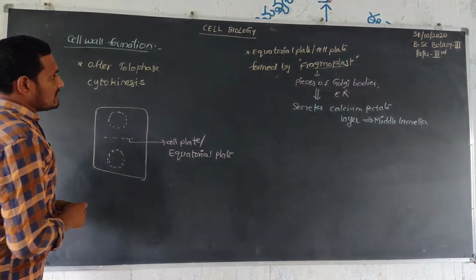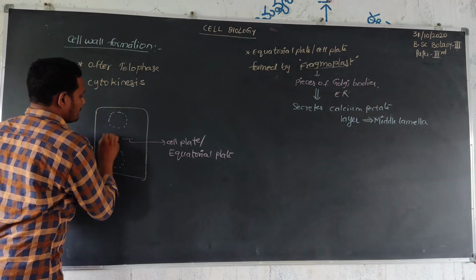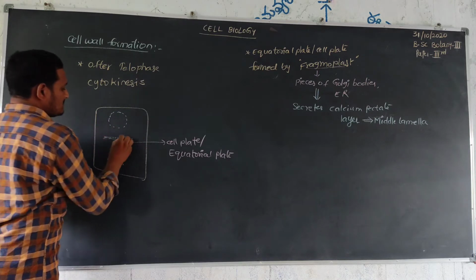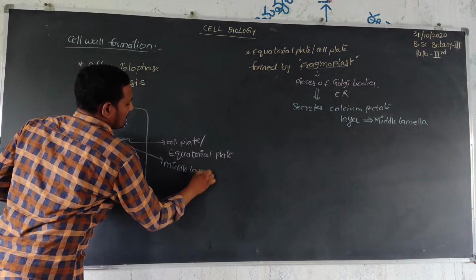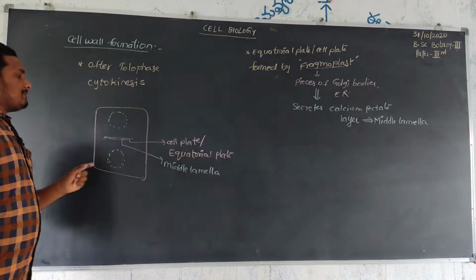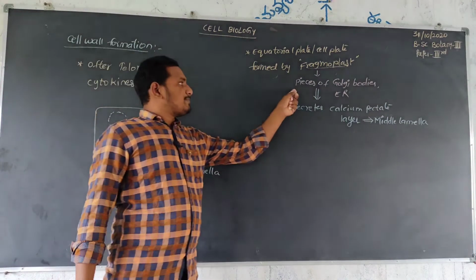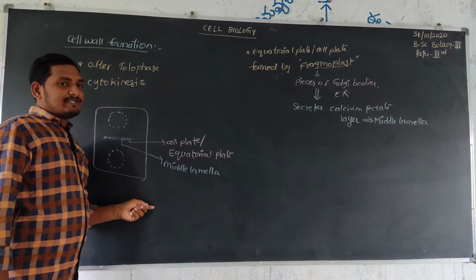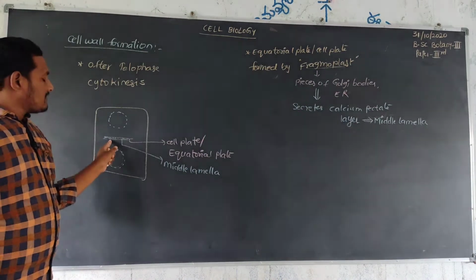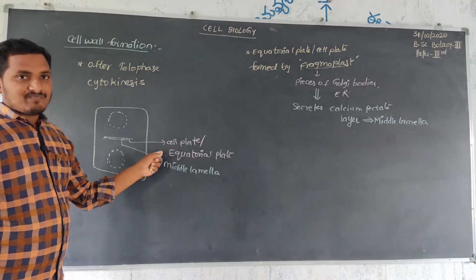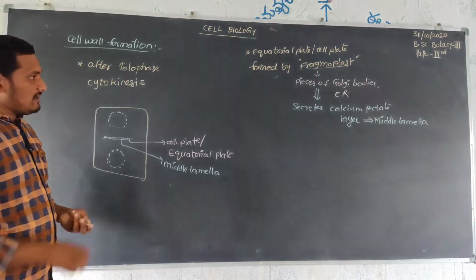So, this cell plate is generally replaced by the middle lamella. Middle lamella means the equatorial plate changes into middle lamella when these pieces of Golgi bodies and endoplasmic reticulum secrete calcium pectate. Calcium pectate is deposited in this equatorial plate. Then this equatorial plate, or cell plate, changes into middle lamella.